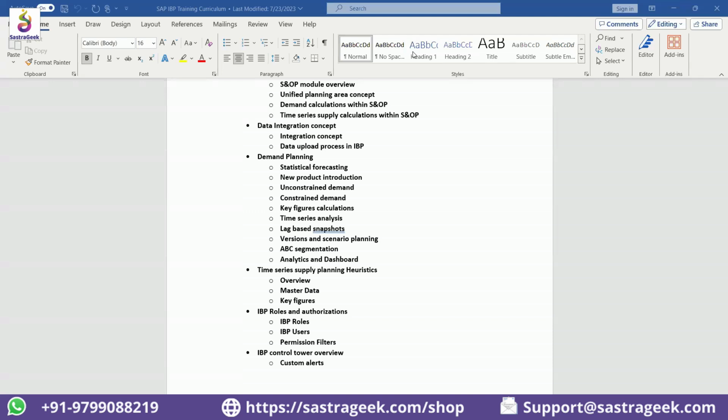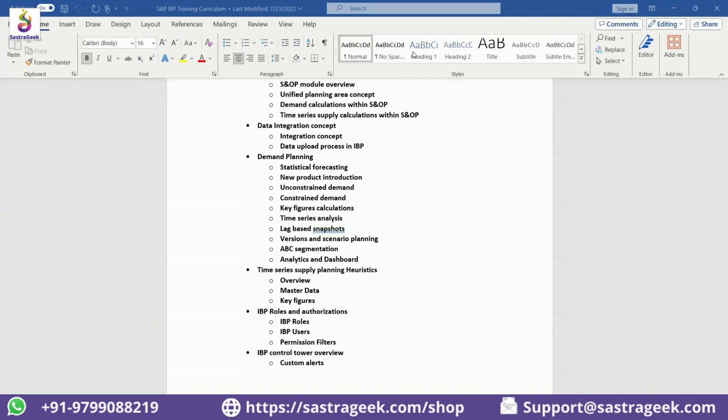Trying to learn all modules in one go, probably it may help, it may not also. Based on your capability, your experience, and so on, there are a lot of parameters involved. But if you want to focus only on S&OP or demand, yes, there are roles within organizations who only ask for, I need a consultant for demand planning exposure. So that way also you can plan your journey.